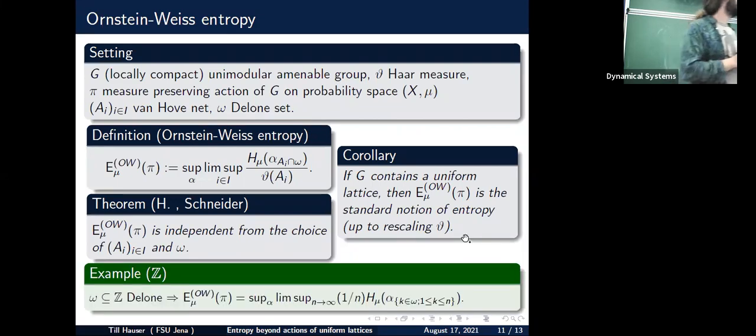Okay, and here's another example, which is, I guess, interesting for a lot of you because you are more interested in actions of the integers. If I take a Delone set inside the integers, then this is still interesting because it means that I can kick out information randomly and still compute entropy, as long as I have a bound on how much information I kick out until I know something again. And this is given by this formula. So this kind of formula still gives something in the context of the integers.